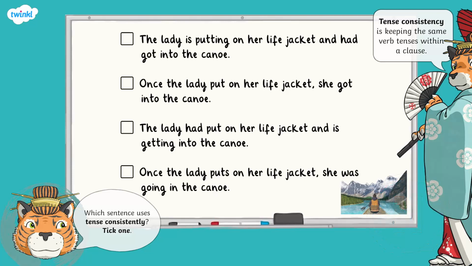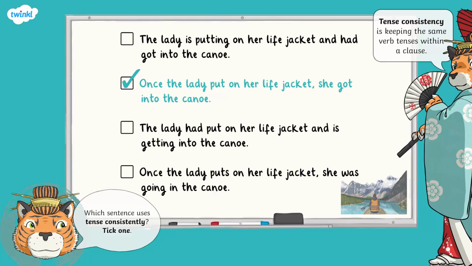How did you get on? Did it help you to read the sentence out loud? The sentences were all similar because they all referred to the same event, but 3 of the sentences contained tenses that were not consistent. The correct answer was sentence number 2. Once the lady put on her life jacket, she got into the canoe. In this sentence, the simple past tense has been used for put and got. In each of the other options, a mixture of the past and present tense has been used, which makes the tenses inconsistent.